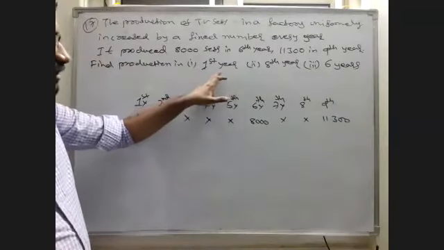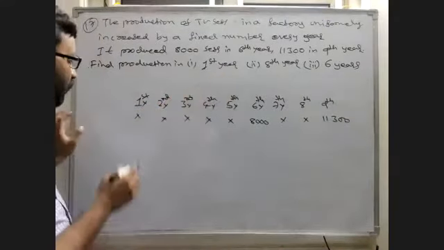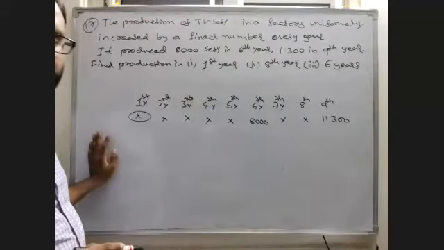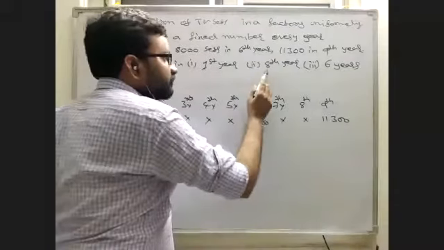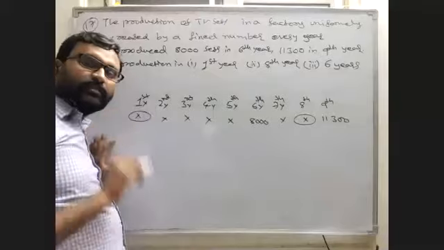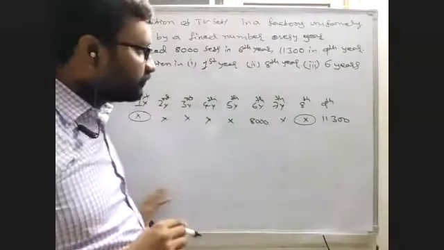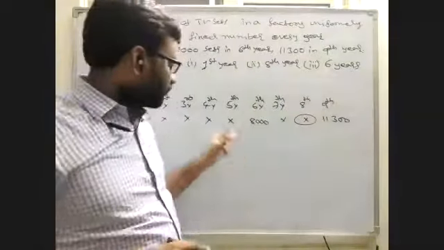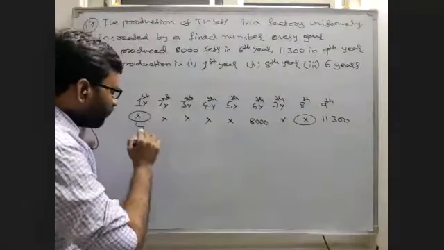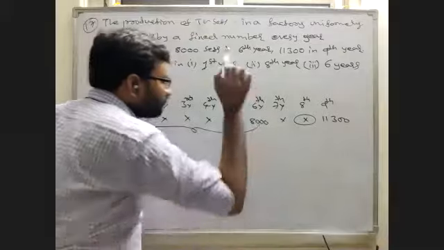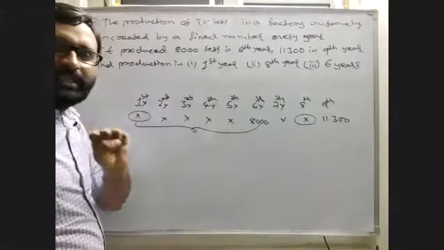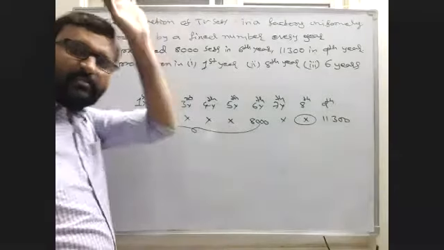The first question is asking what? How many TVs are we making in the first year? The second question is, how many TVs are they making in the eighth year? The third question is asking what, not in the sixth year, that is already given. It is asking how many TVs they made in 6 years, meaning the sum of TVs in 6 years.